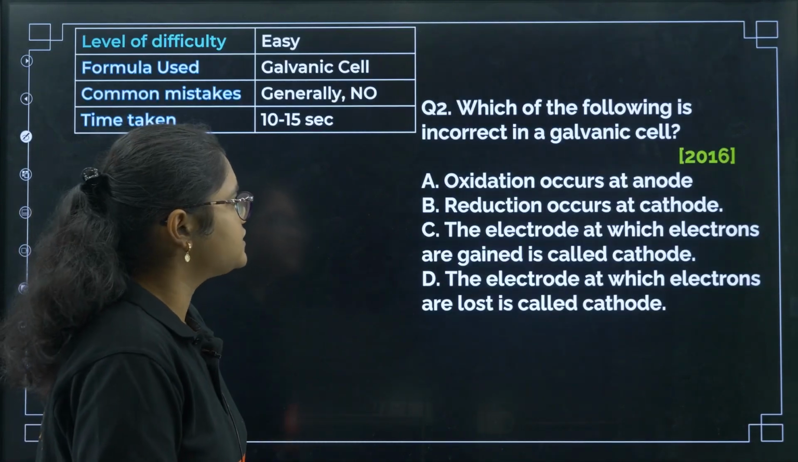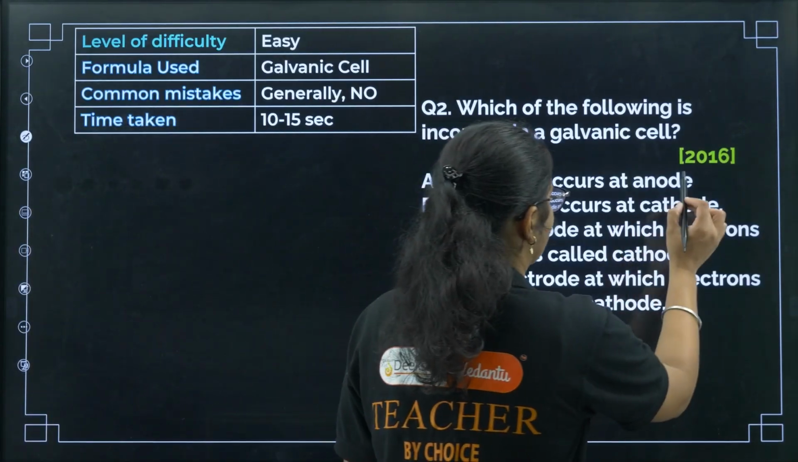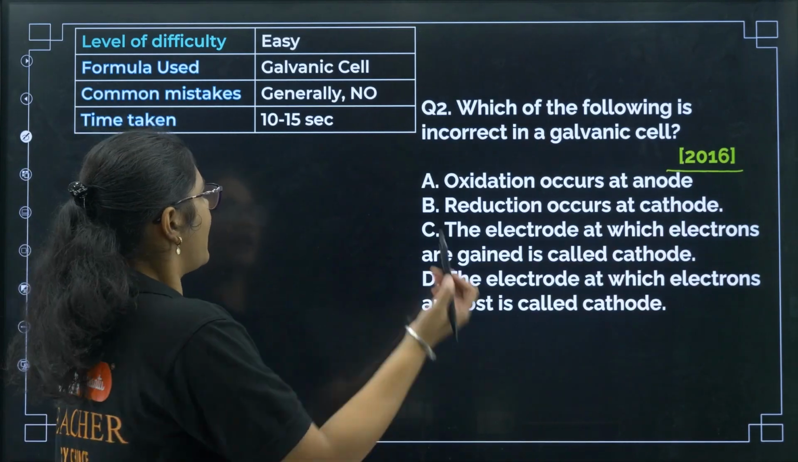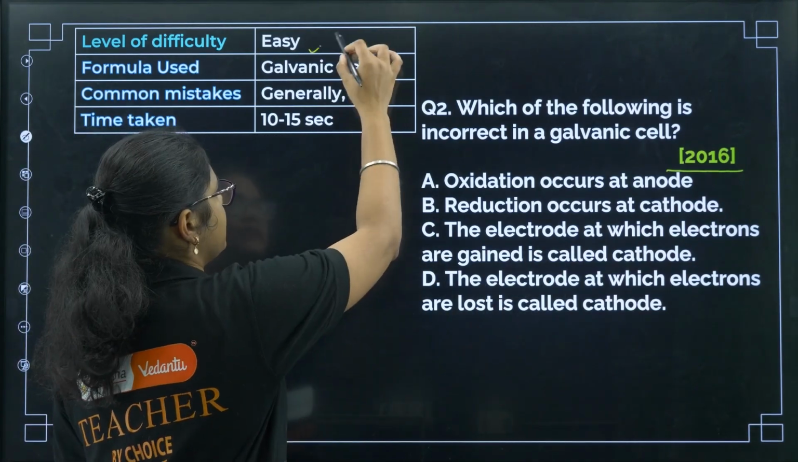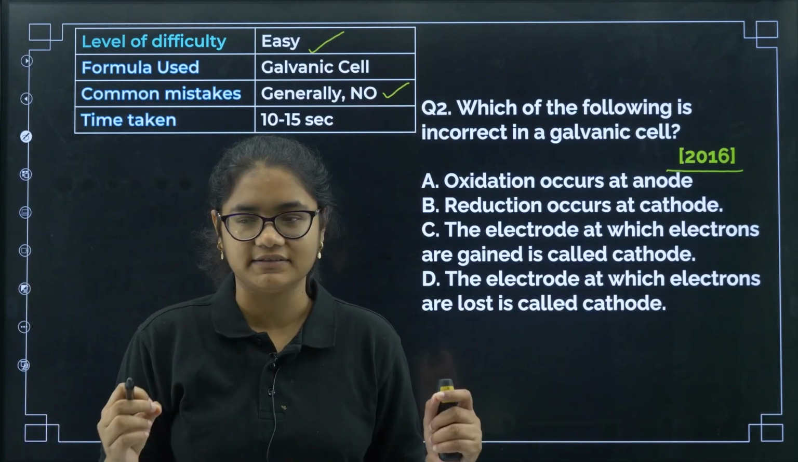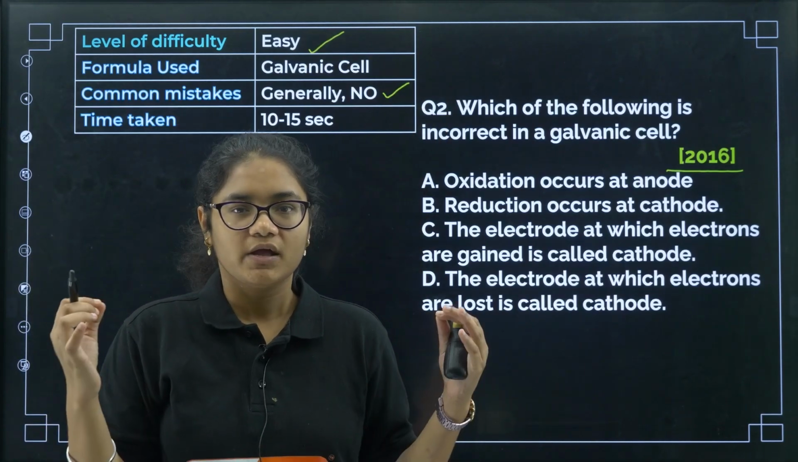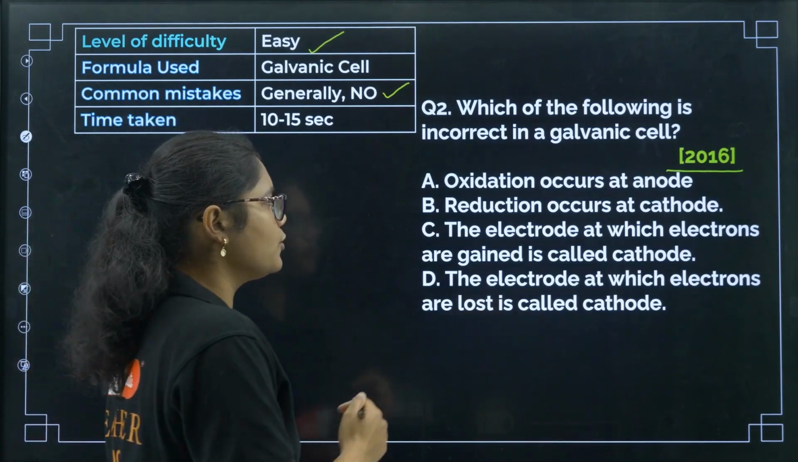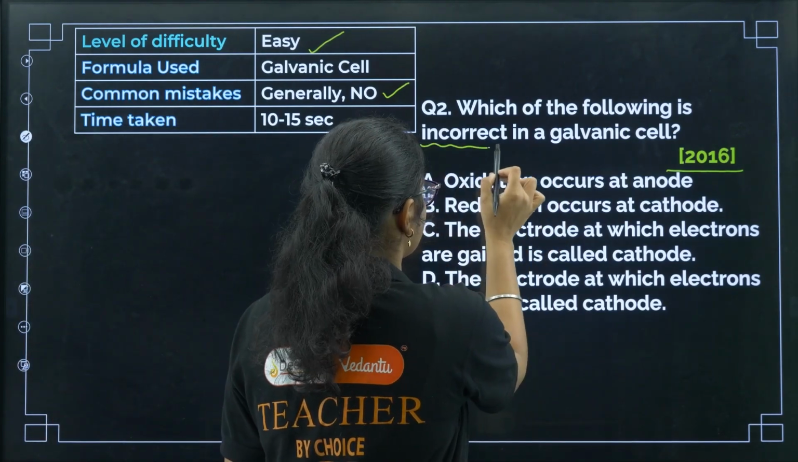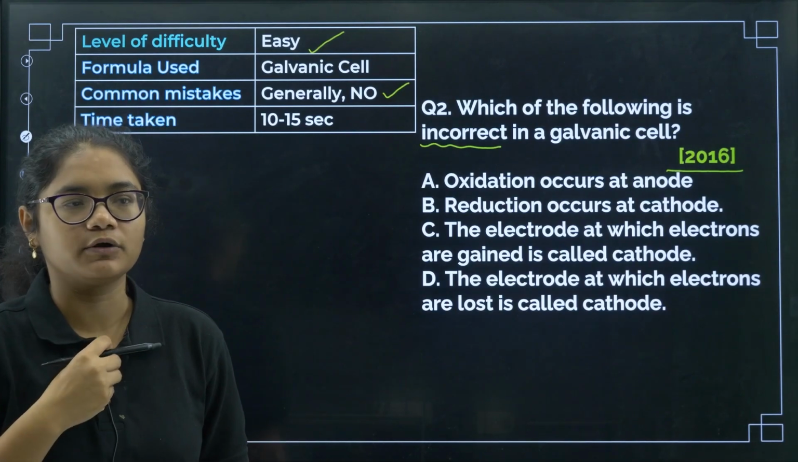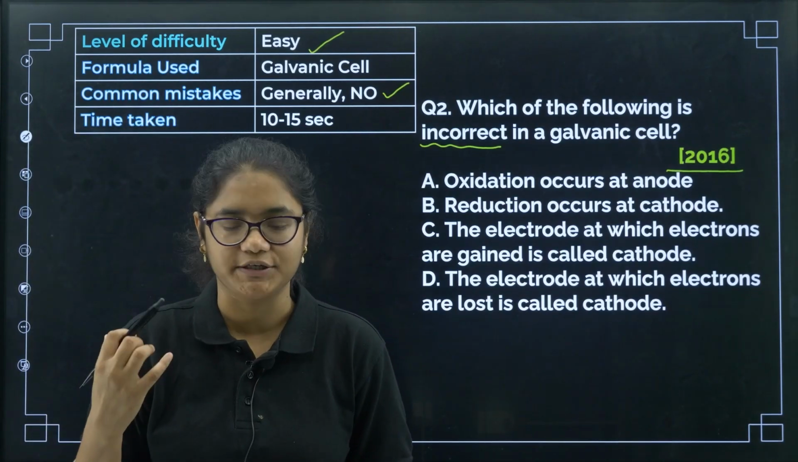Next question: which of the following is incorrect in a galvanic cell? This question was asked in 2016. Since it is a theoretical question, it is also easy, and if your concepts are clear you need not waste more time, and there is no chance of any error. You should be very careful whether it asks for incorrect or correct, that is what you should watch while doing the question.